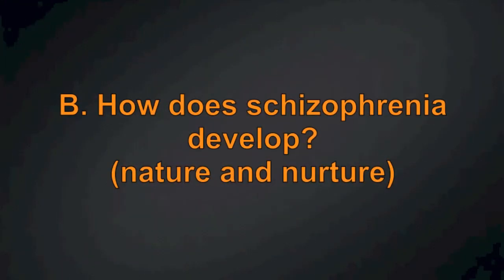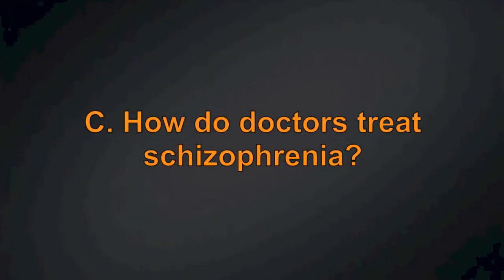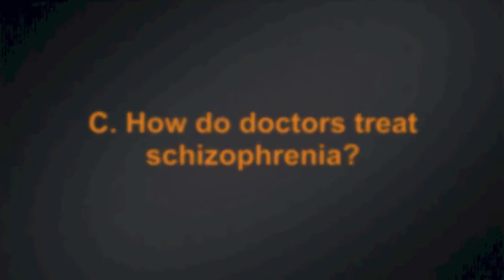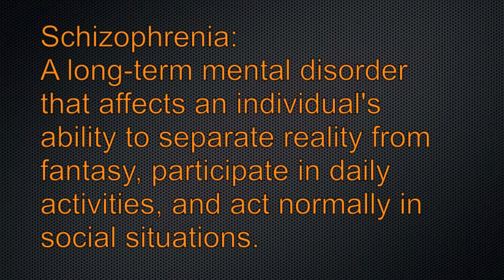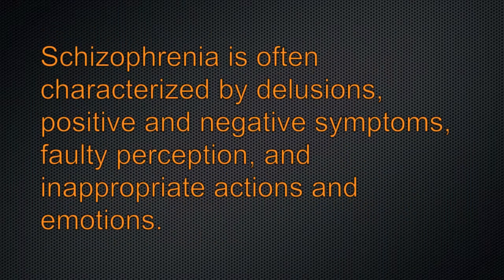In this presentation, we will be focusing on A, what is schizophrenia? B, how does schizophrenia develop? And C, how can we treat schizophrenia? Schizophrenia is a disorder that affects one's ability to determine reality from fantasy. It often includes delusions, hallucinations, and misunderstanding of social situations.